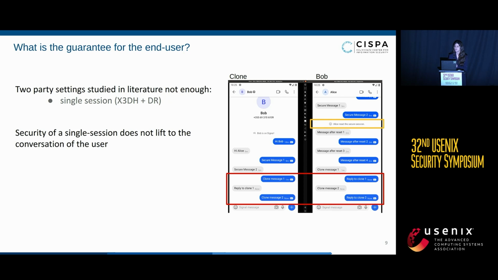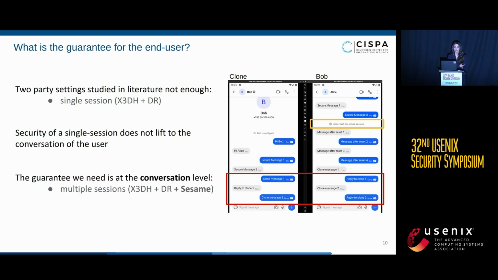Following the experiments that we did, we thought that maybe the guarantee that we really need to be talking about is at the user level. So at the conversation level, meaning that not only a single session, but we need to talk about X3DH plus double ratchet plus the Sesame algorithm, meaning multiple sessions of Signal. And that's exactly what we did.